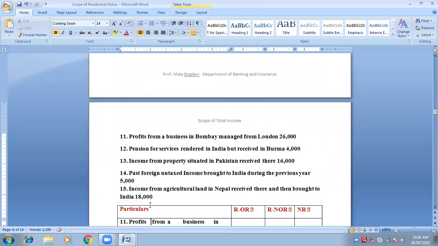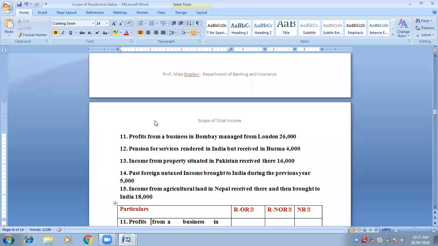Next 5 points. Again you have to draw those lines, same columns: particulars, RNOR, RNOR, RNR. Write the info: SSC, sum number 3, SSC, because the name is not given, so leave it as it is. Legal status: individual. Previous year 1920. I hope you're writing. Assessment year 2021. PAN card number: nil.